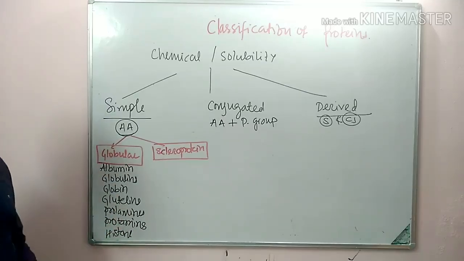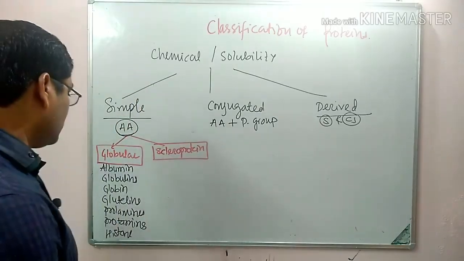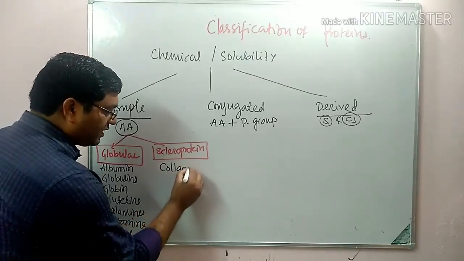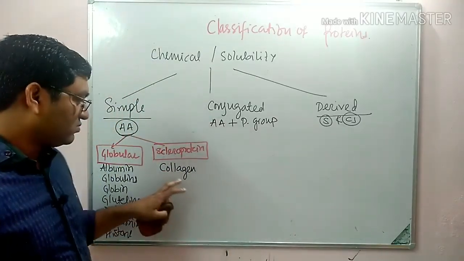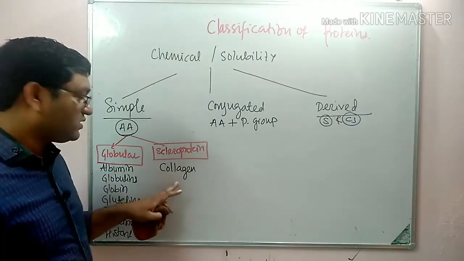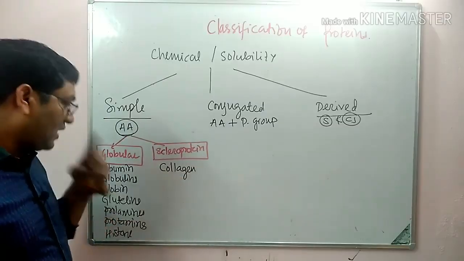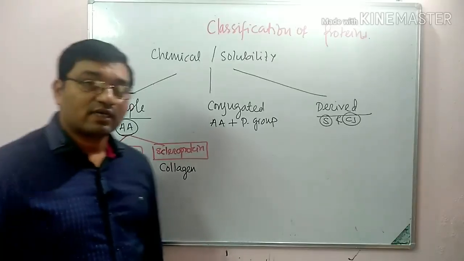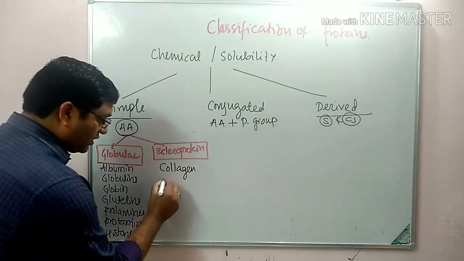So these are the globular proteins, soluble in water, spherical or oval in shape. Then scleroproteins include collagen. It is a triple helix, mainly composed of glycine. Glycine is the major amino acid in collagen. This is an MCQ. It mainly consists of lysine, hydroxylysine, proline, hydroxyproline, and glycine. Glycine is the major amino acid in collagen. Then collagen, elastin.